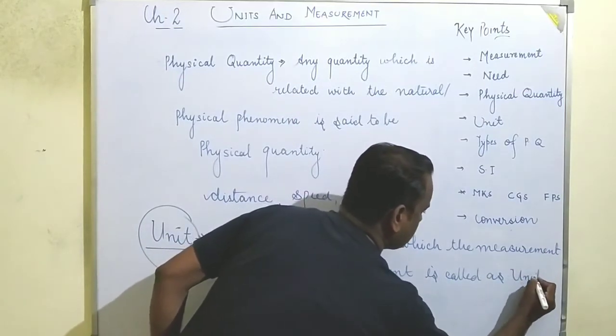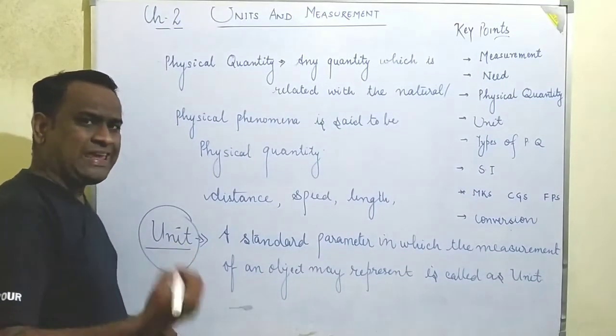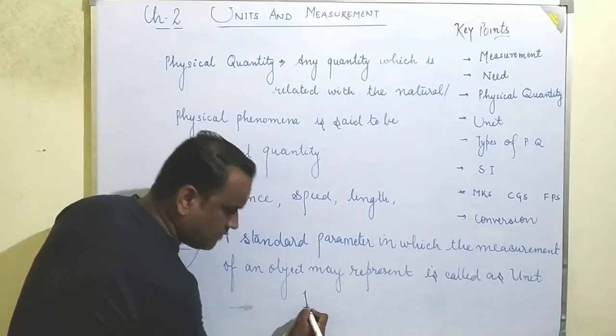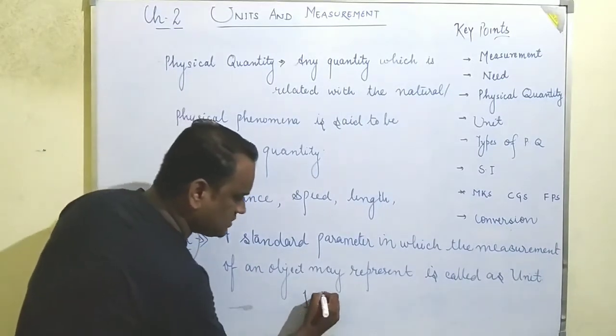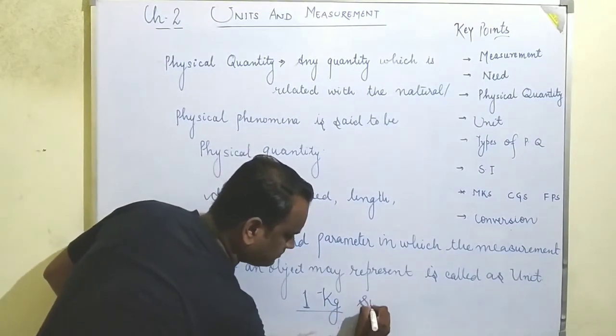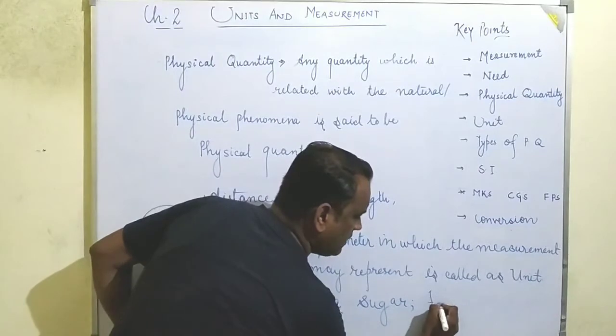It means that, for example, if we are purchasing 1 kg of sugar, so 1 is the magnitude and kg is the unit to represent 1 kg sugar. 1 kg sugar or 1 liter milk.